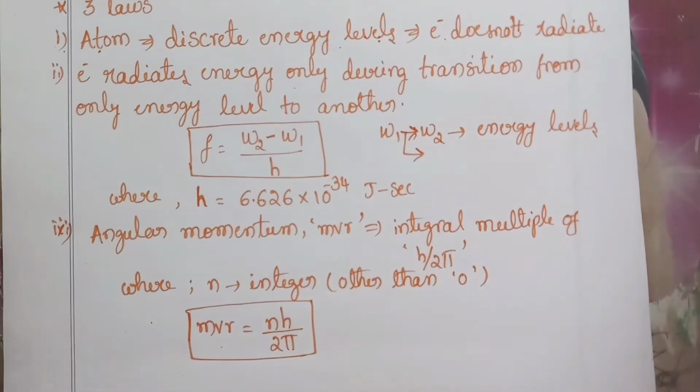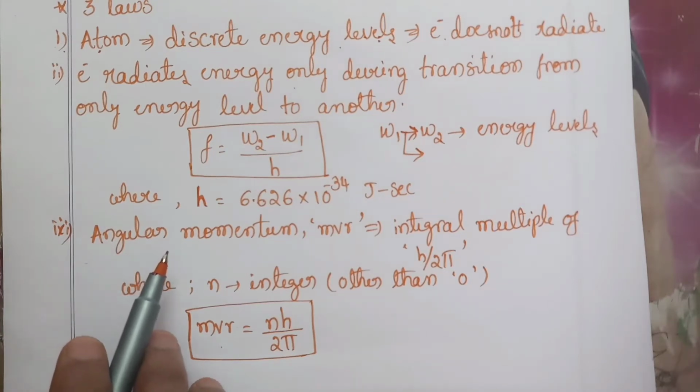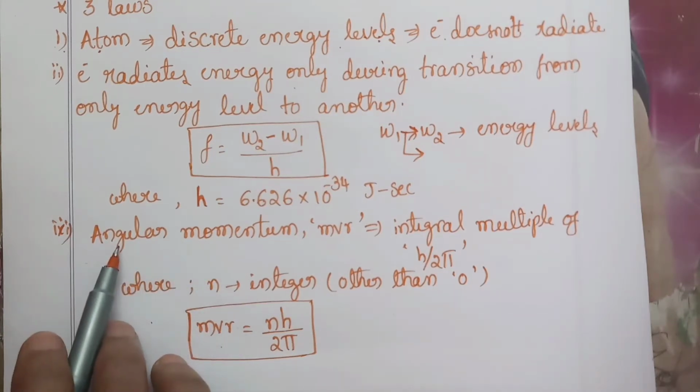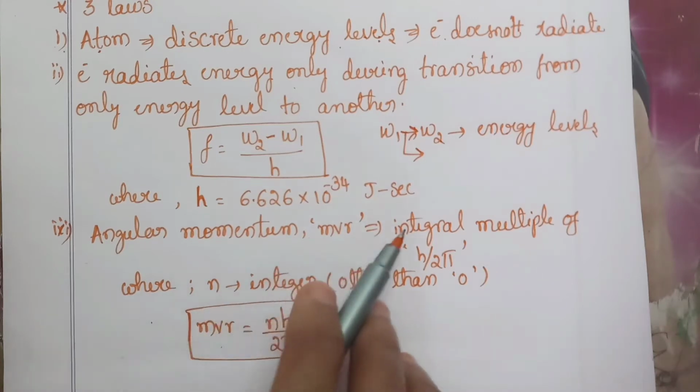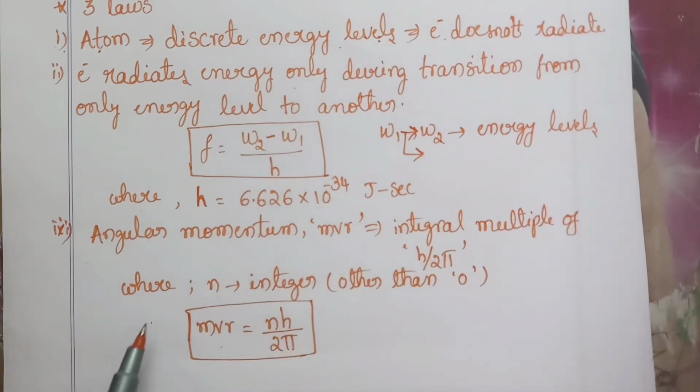And now the third one: a stationary state is described by a condition that the angular momentum of an electron, mvr, should be an integral multiple of h by 2 pi. So mvr must be equal to nh by 2 pi, where n is an integer other than 0.